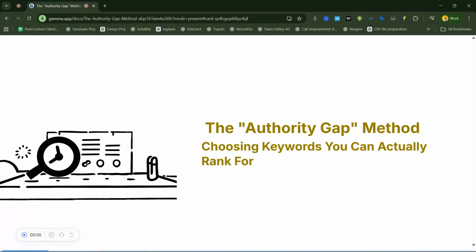Many SEOs make the mistake of going after the biggest keywords first, the ones with the highest search volume. But if your site is new or has lower authority, this often leads to frustration. The key is understanding the authority gap, the difference between your site's authority and the authority of the site currently ranking. By identifying gaps, you can target keywords where you have a realistic chance of ranking.